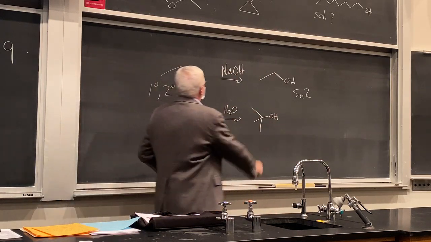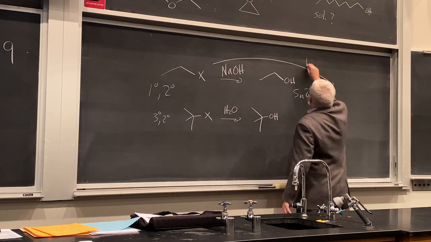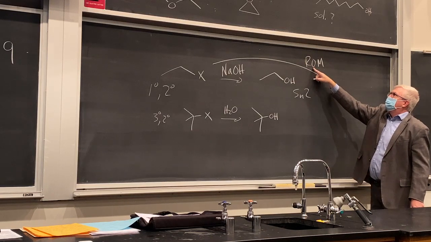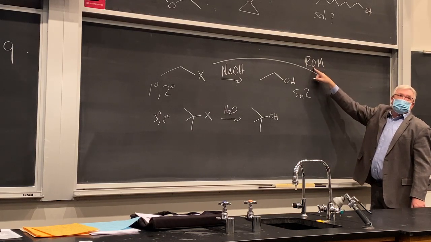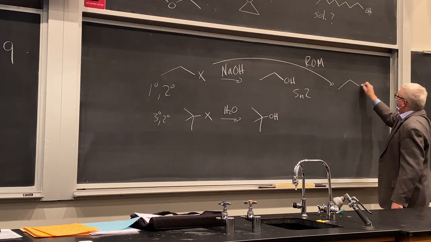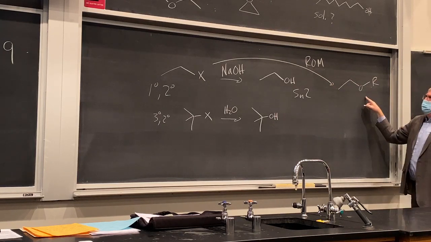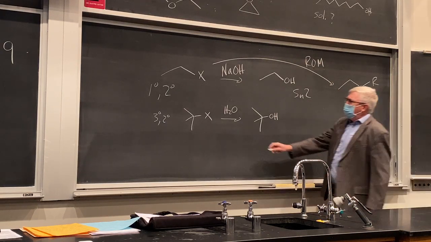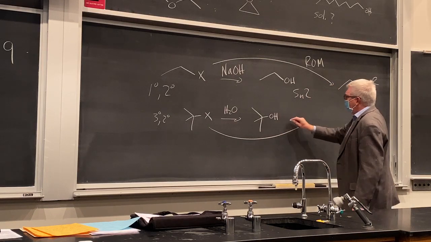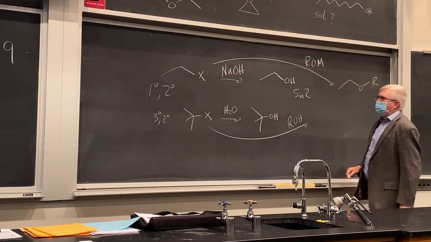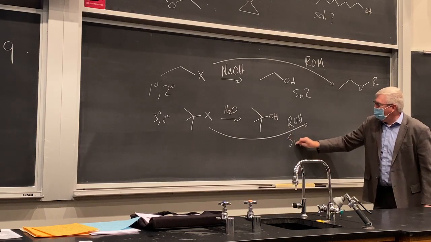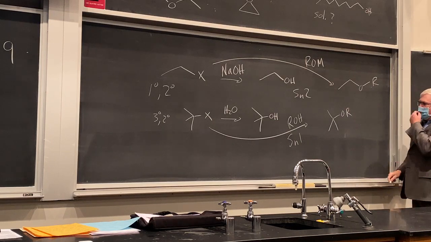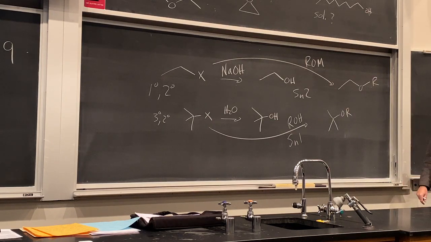We can also make the corresponding ethers here, if we use alkoxides. So these are R groups with an oxygen here. This is the conjugate base of an alcohol, right? And then we can put on whatever ether we want to make. And again, that's an SN2 reaction. Primary and secondary work fine there. What if we want to make the corresponding tertiary and secondary ones? Well, then we just use alcohols themselves, right? Again, SN1 chemistry here, and we get all sorts of products like that. So we already know how to make quite a few of these.